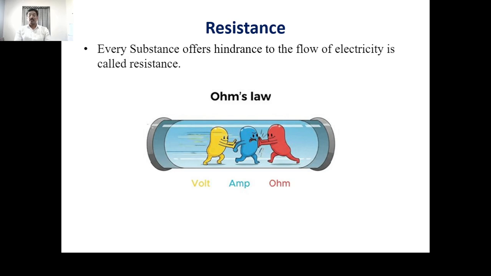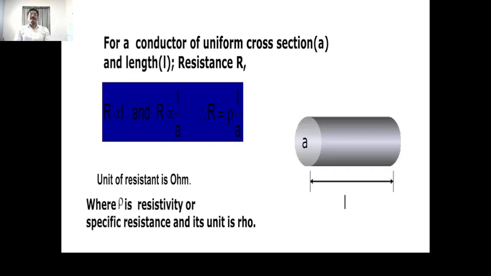If a voltage V is applied to the ends of a conductor and the current I flows through it, then the resistance of the conductor, denoted by R, is nothing but the voltage divided by the current flowing through the conductor.